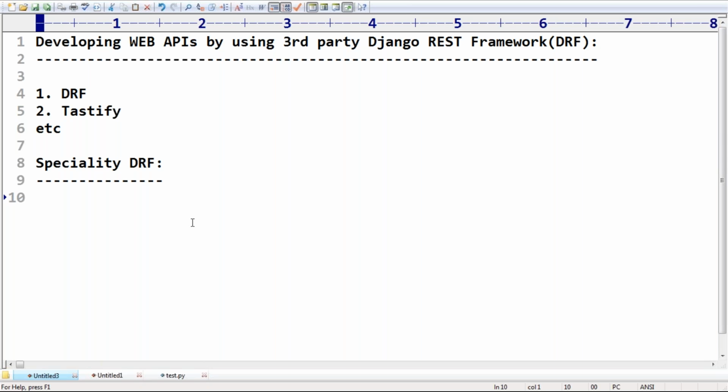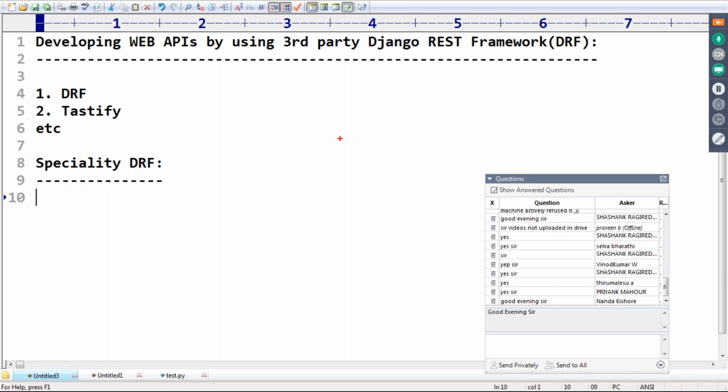Do you know how to test the functionality of this API? Anyone, can you please tell how we tested whether it's working properly or not? Can you please confirm, sir? We developed a client application, some Python application, and by using that Python application, we tested whether it is working properly or not.